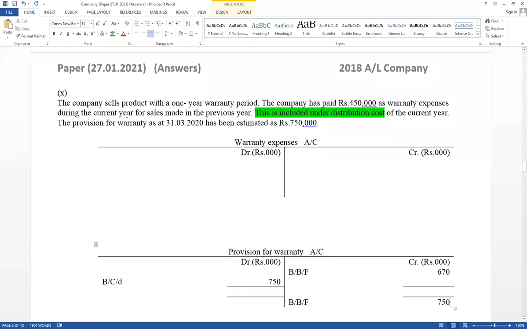During the current year, for sales made in previous year, paid in cash, cash account credit, warranty expense account debit. It has given this is included under distribution expense recorded already. But this is not correct value. Think what is correct double entry. Cash account credit, warranty expense account debit as a cash. That value recorded already. Therefore, no need to record in the cash accounts. It is included in distribution expense. But this is a double entry. Cash account credit, warranty expense account debit.